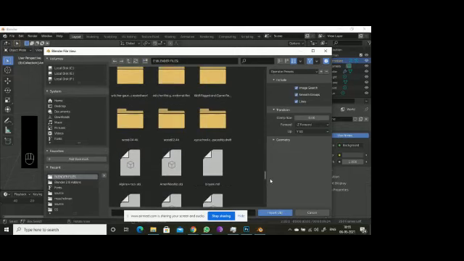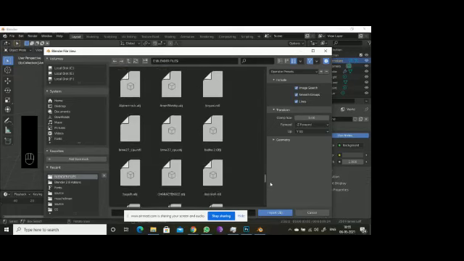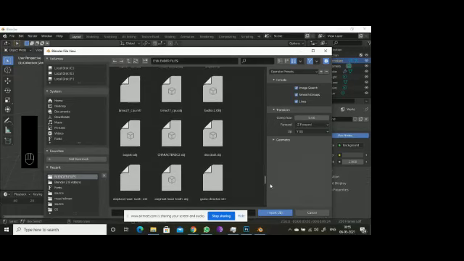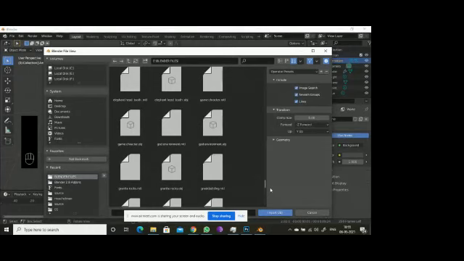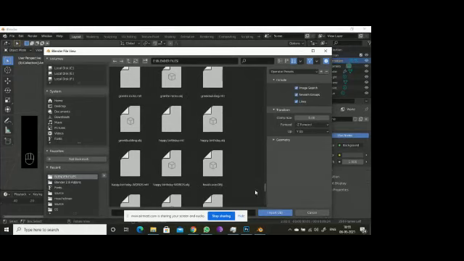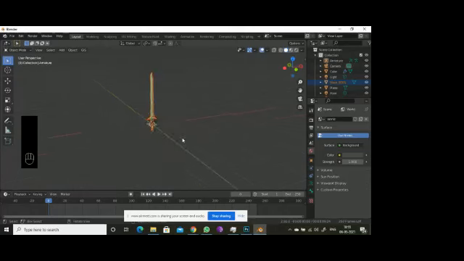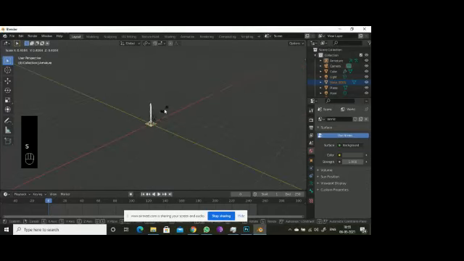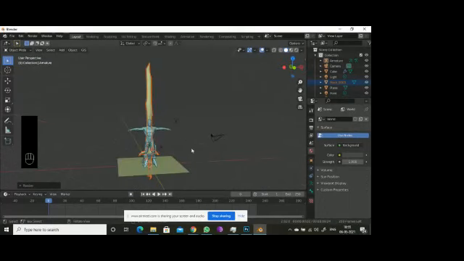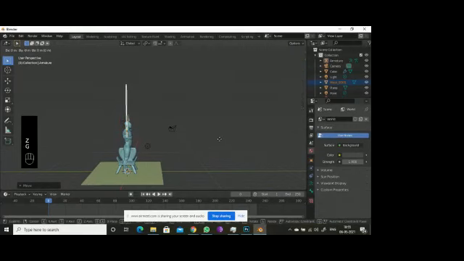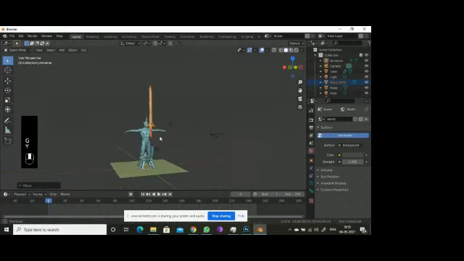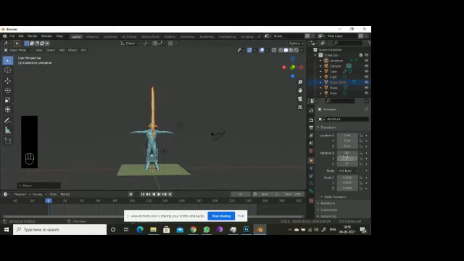I'm selecting a small character. If I want to turn this one, I can make it 0.